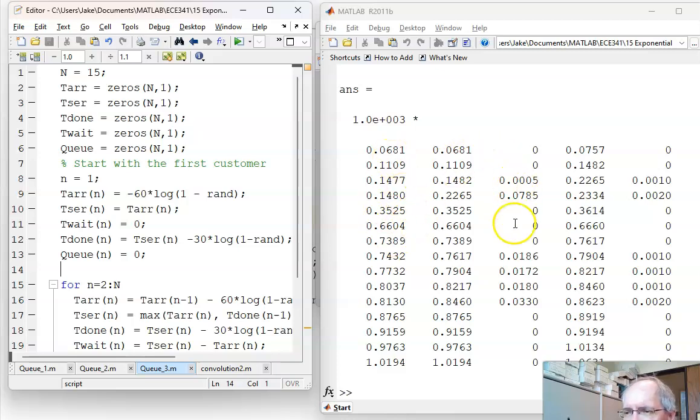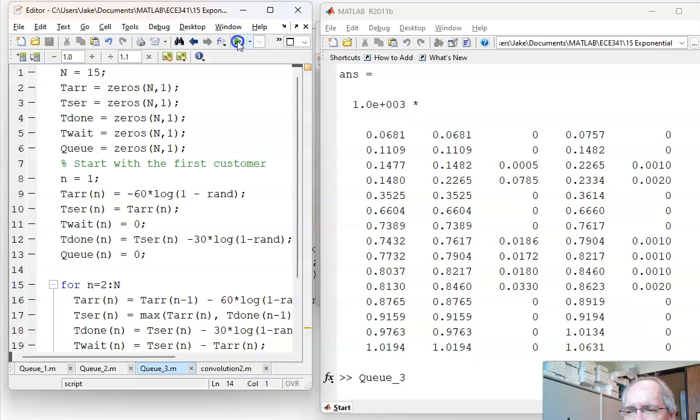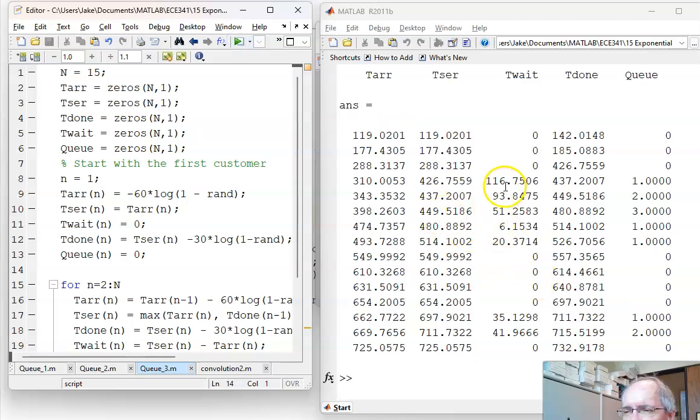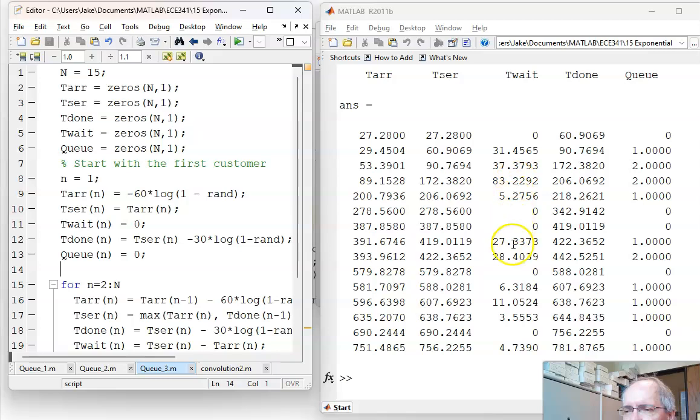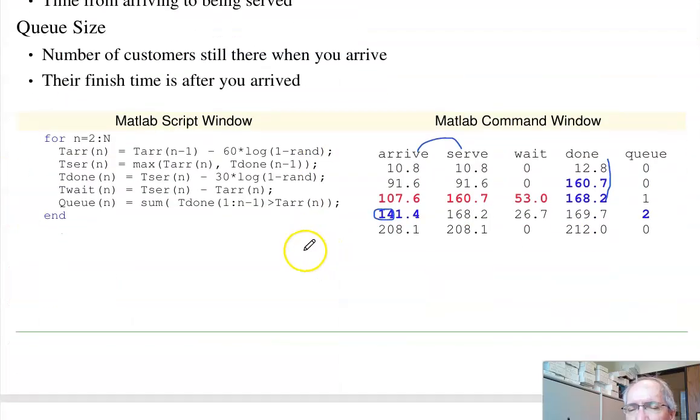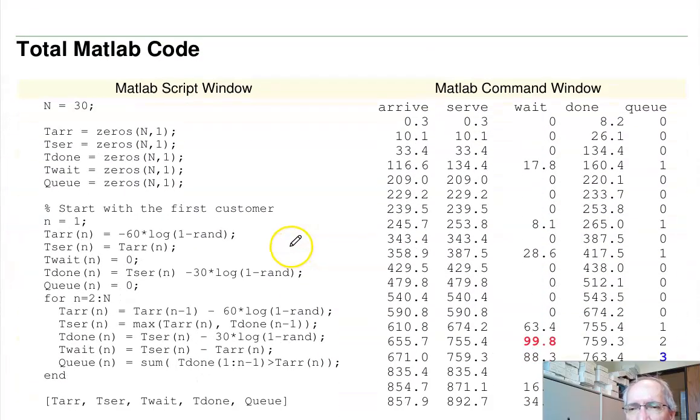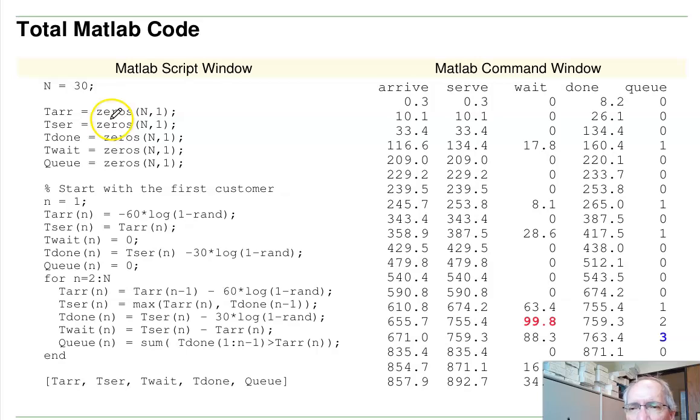Let's scale by 1,000. Was 116 seconds. Longest queue size was 3. Longest wait time, 83 seconds. Largest queue size was 2. Okay, once I get that working, I can then let it run longer.